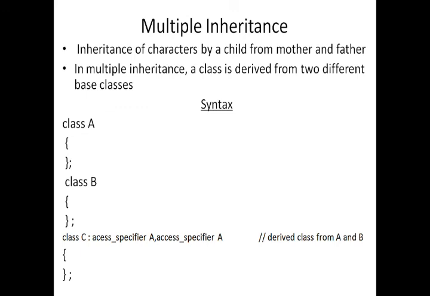Then the last type is multiple inheritance. This type of inheritance is characterized by a child inheriting characters from mother and father. In multiple inheritance, a class is derived from two different base classes. Multiple inheritance is extremely different from multi-level inheritance.